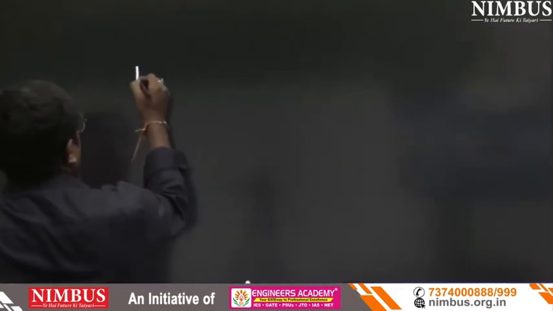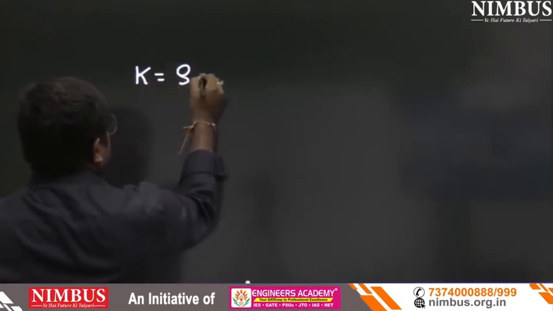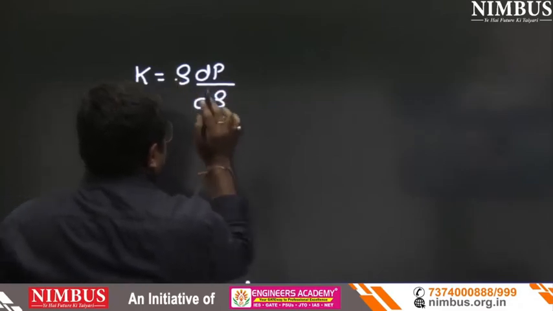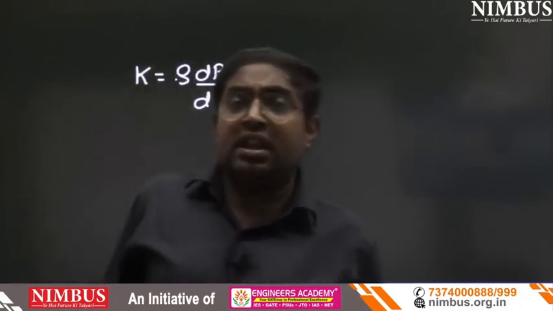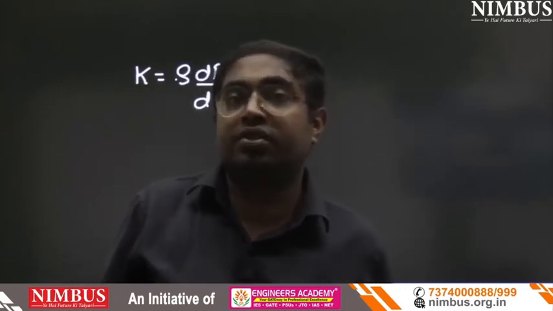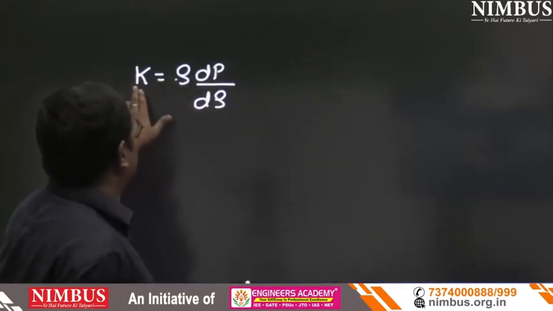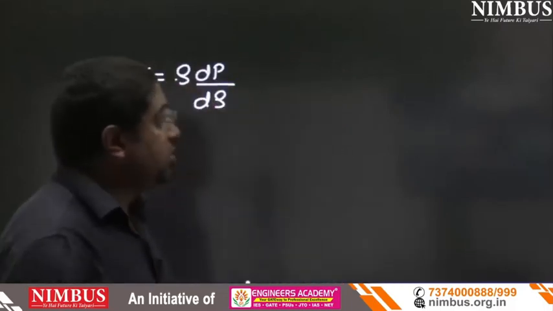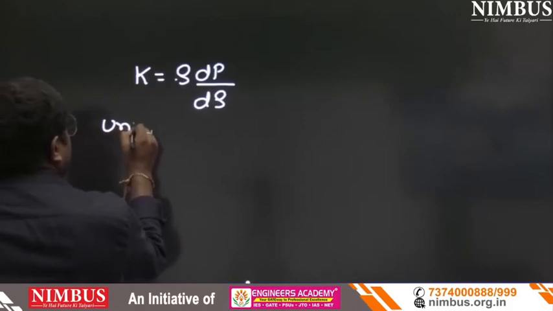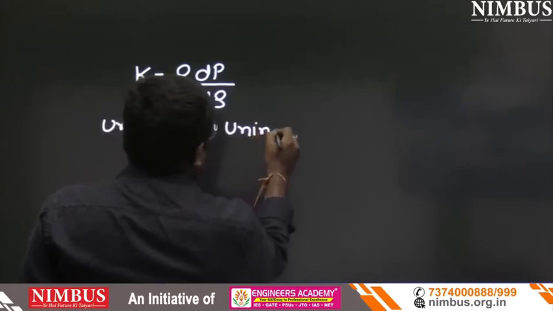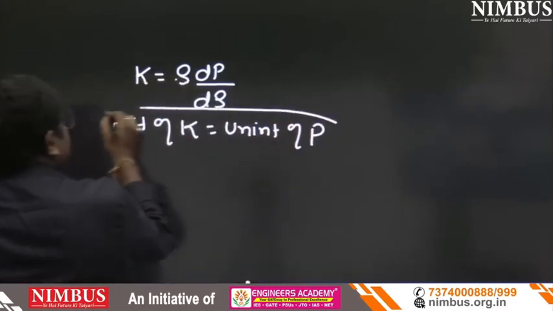The question is, if we will increase the pressure, K equals rho dP upon d rho. See, rho and d rho are the same; both have the same unit. So the unit will be cancelled, and the unit of K and the unit of pressure will be the same. First thing, unit of K is equal to unit of P. Don't be confused in this.